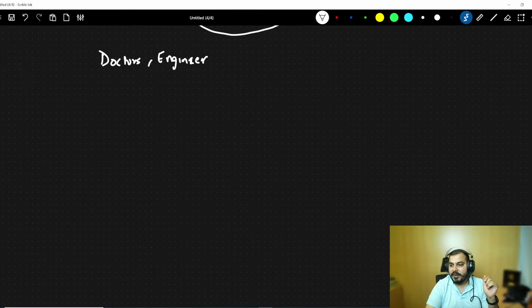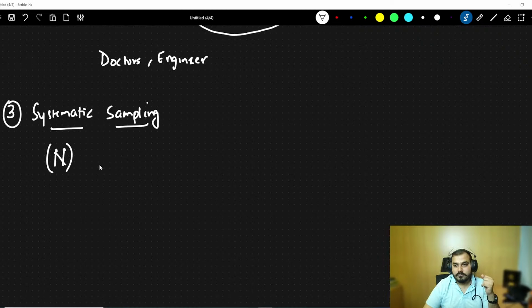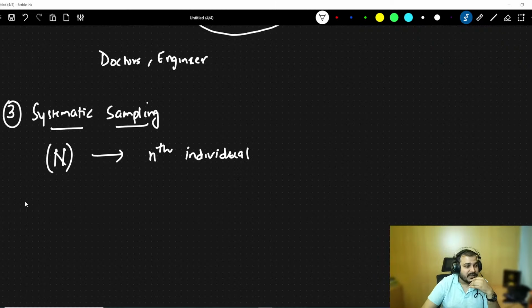Now coming to the third one. The third technique is called systematic sampling. Here, from the population N, what we do is pick up every nth individual. I'll give you a very good example. Nth individual from this population. What does this basically mean?